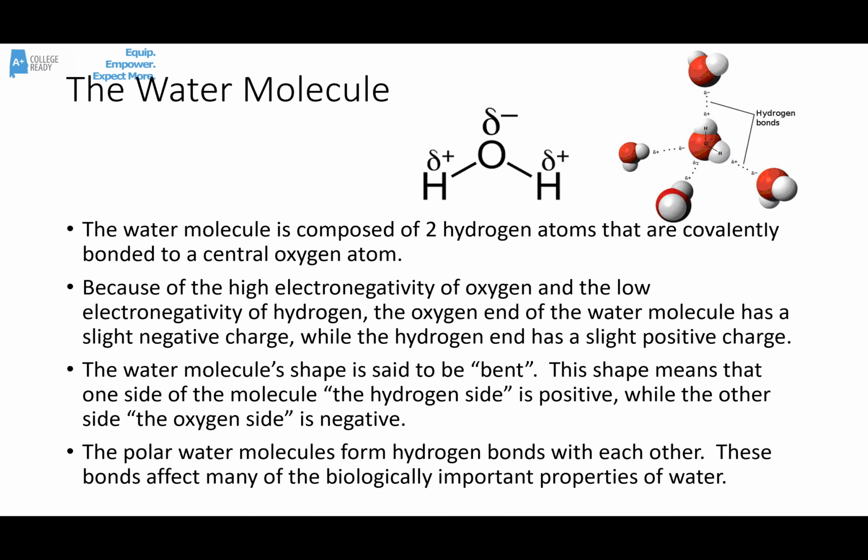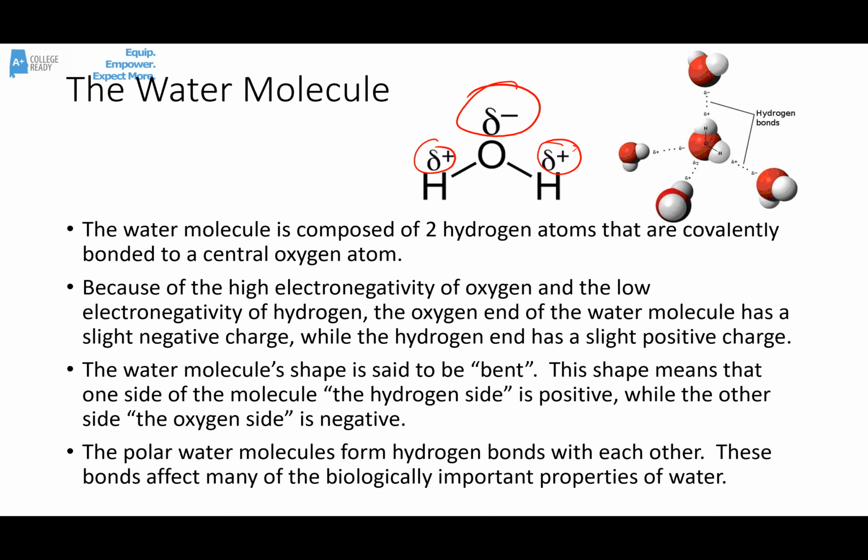All right, here's some important things to know about the water molecule for the AP exam. First of all, you already know that water is composed of two hydrogens and that those two hydrogens are covalently bonded to a central oxygen atom. Oxygen is highly electronegative. That means it has a very strong pull on the electrons that it shares with the hydrogens, and it pulls those electrons a little closer to it and a little further away from the hydrogens. That causes the oxygen end to become slightly negative and the hydrogen side of the molecule to become slightly positive.